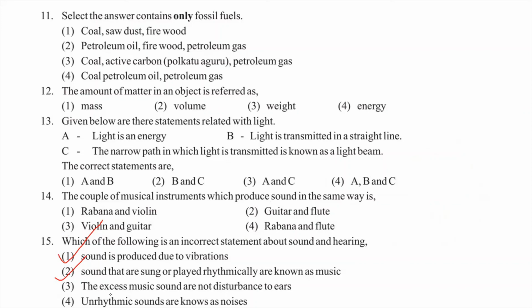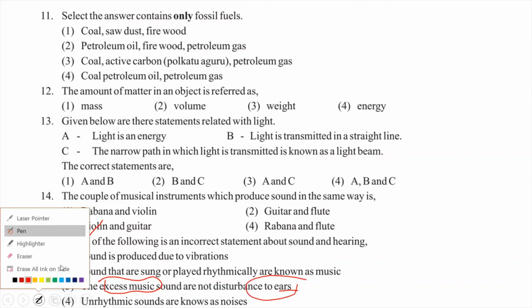Excess music is very harmful. It's a disturbance to ears, right? And the last one, unrhythmic sounds are known as noises. So the answer will be the third answer.